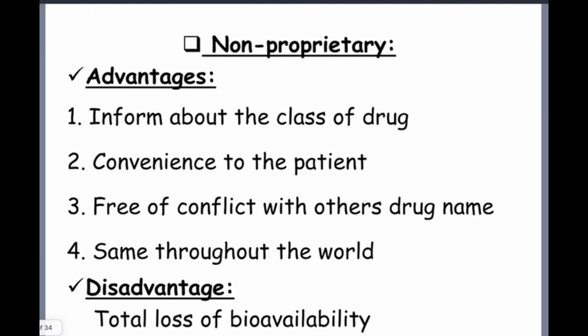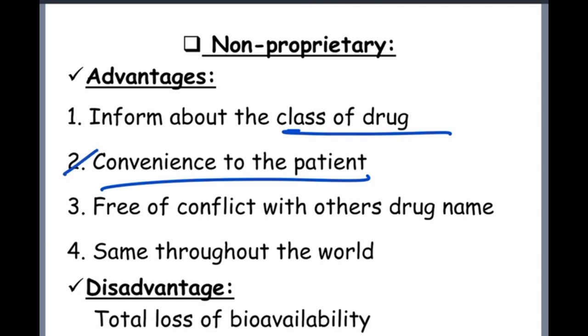See, the advantage of the non-proprietary name is that it informs about the class of the drug. So we will know about the class of the drug. And it's convenient to the patient. If we say paracetamol it will be convenient. If I say a name like aminoacetophen, will the patient understand? They can't even spell that. So it won't be convenient for the patient.